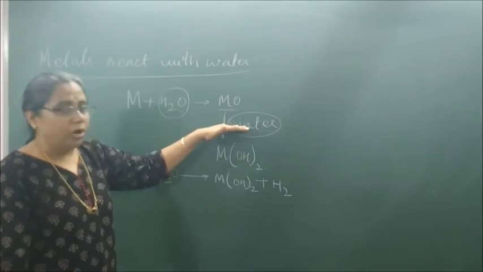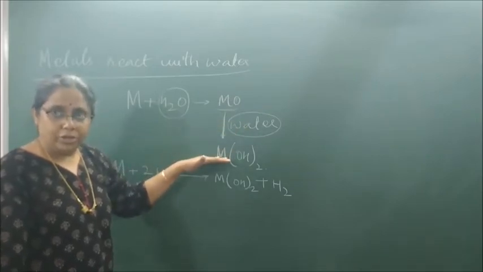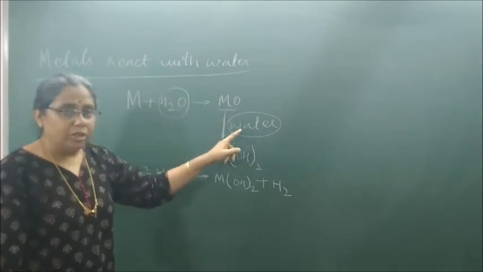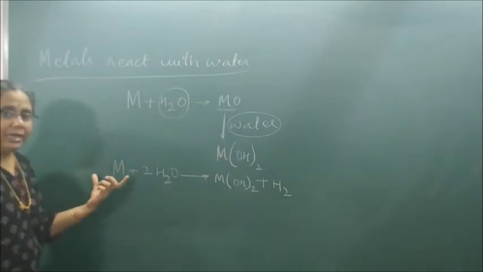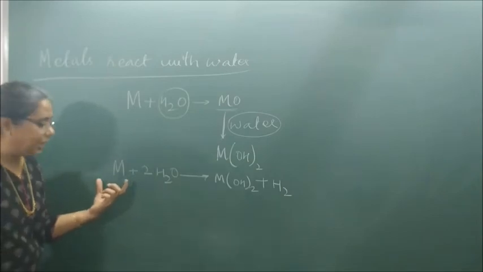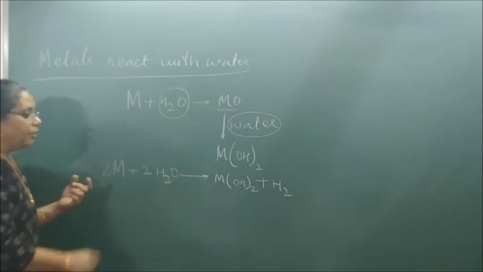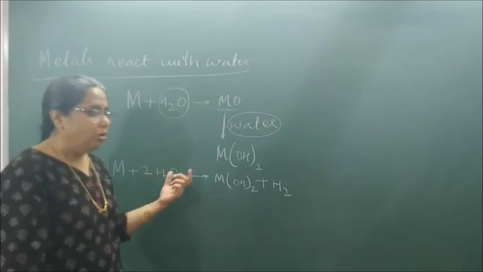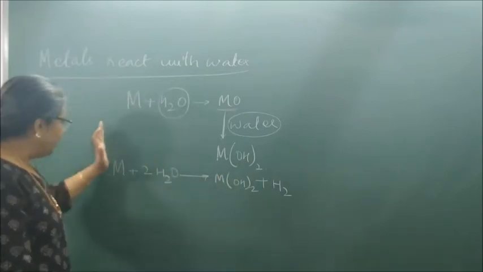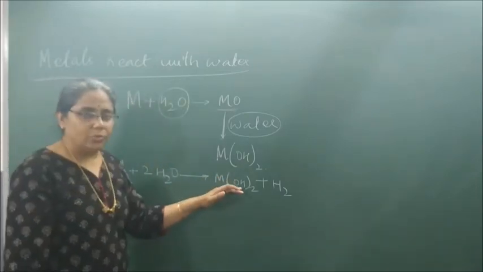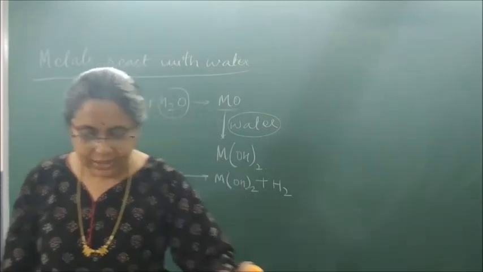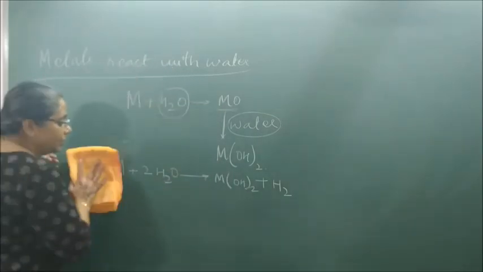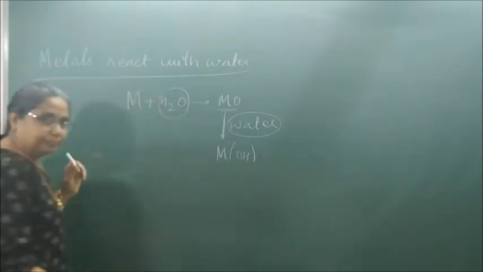Further reacts with water to form metal hydroxide. I am using how many molecules of water? 2 molecules of water. So I can directly sum up my equation as 2M plus 2H2O gives, I'll balance it later, 2MOH plus H2. So first let us understand the simple logic with sodium.